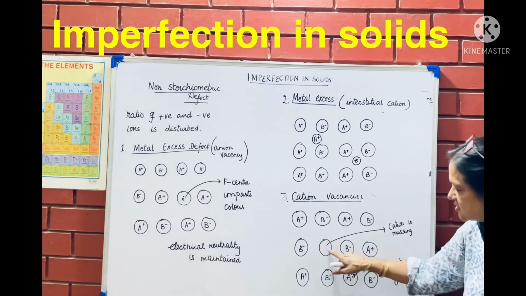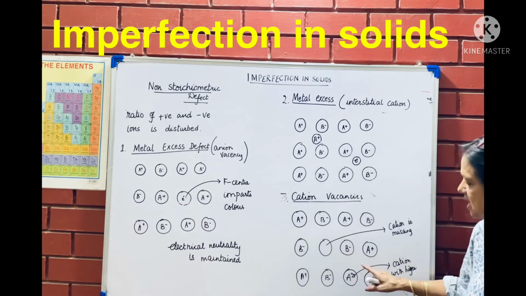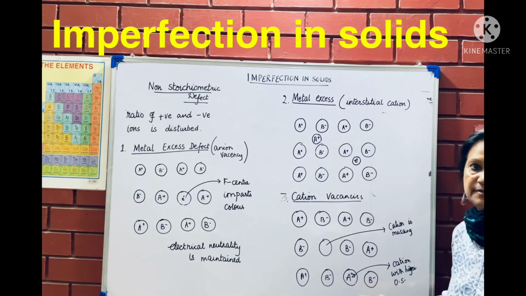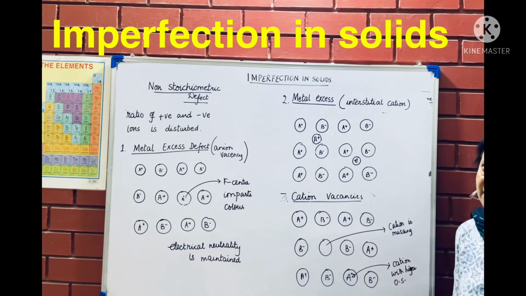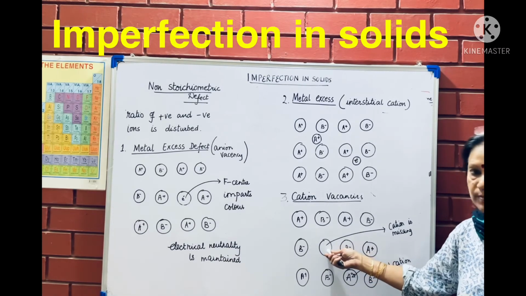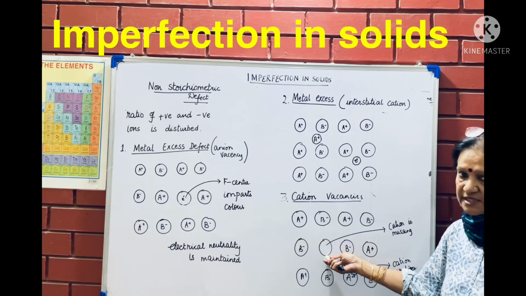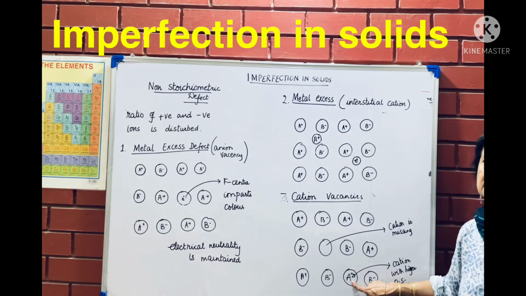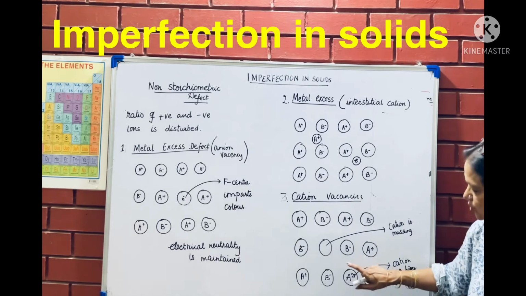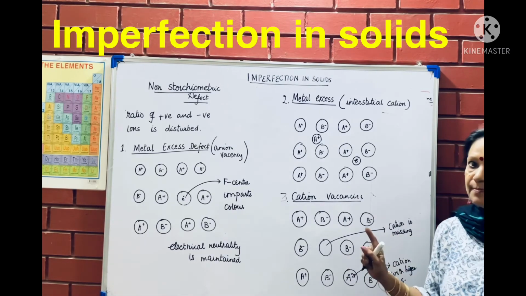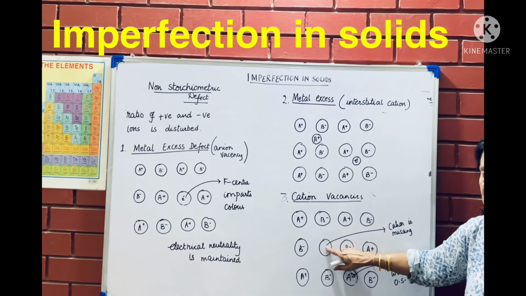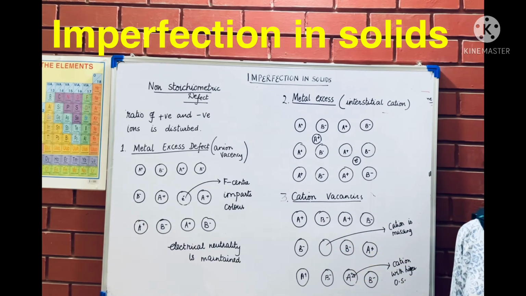To neutralize both these places, the ion with higher oxidation state has taken its place. So the total number of ions still remains the same. A 1 plus ion was absent here, but another ion which has higher oxidation state is present here. At this place actually only A plus should have been present. Now to maintain this, A2 plus is present here.